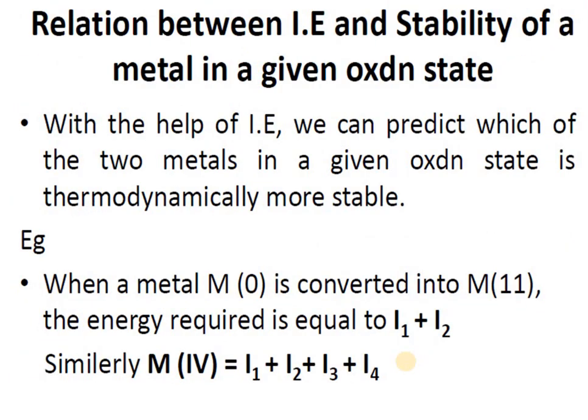Now this was a very important question. It is related to ionization energy, the topic we covered in the previous video. The question can be asked in this manner: why are nickel +4 compounds less stable than platinum +4, and why are nickel +2 compounds more stable than platinum +2? It depends on the ionization energy. Using ionization energy, we can predict whether a given oxidation state of a metal is thermodynamically stable or not. If we remove 4 electrons, the ionization energy considered would be IE1 plus IE2 plus IE3 plus IE4, meaning we have to add the successive ionization energies.